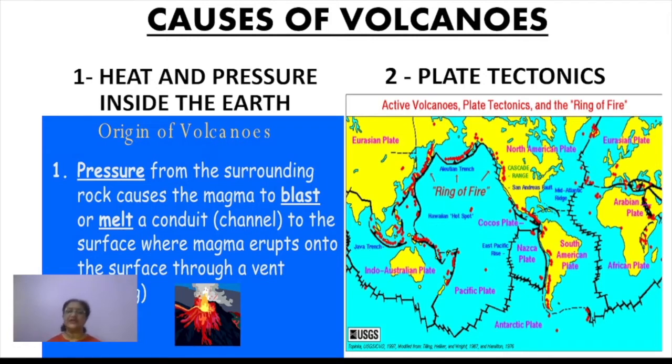The second factor we can say is, as we were just discussing, the plate tectonics or the movement of plates, right? Wherever the margins of these plates are, that is an important area for various volcanic activities, and along with that earthquakes also.